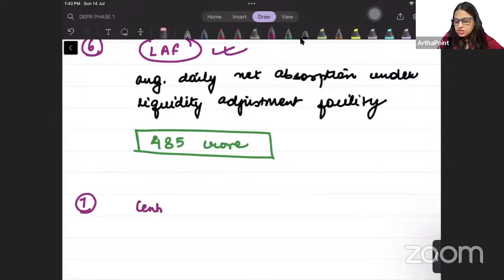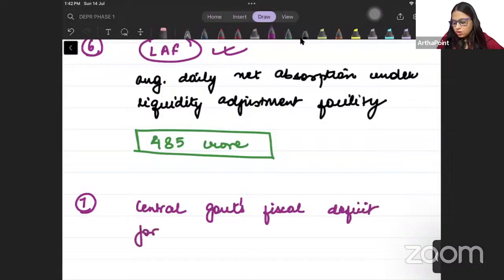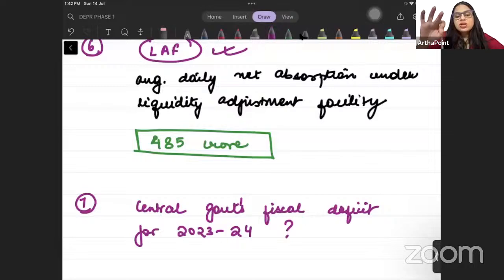What is the central government's fiscal deficit for 2023-24? How much as a percentage of GDP? Because deficit is always mentioned as a percentage of GDP. So how much is the central government's fiscal deficit as a percentage of GDP?